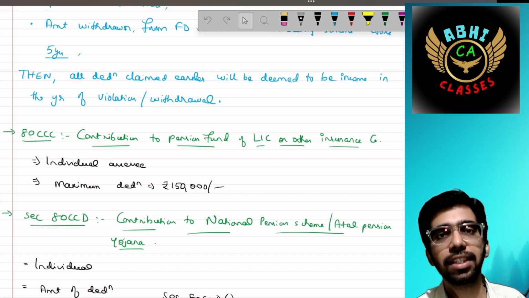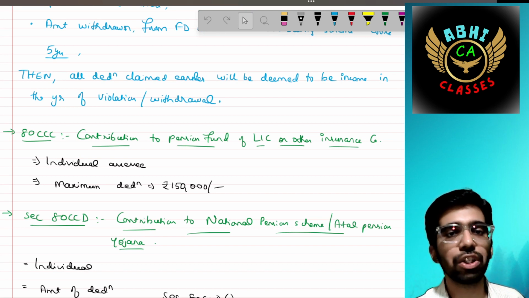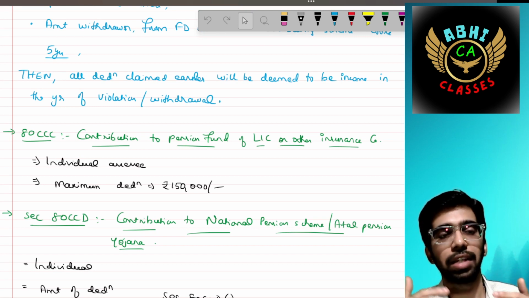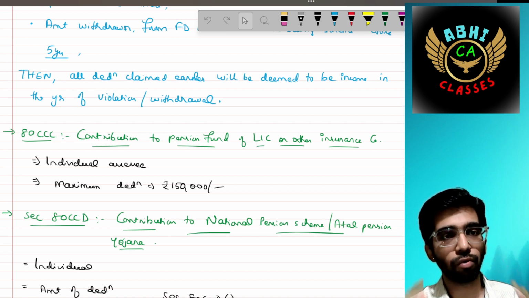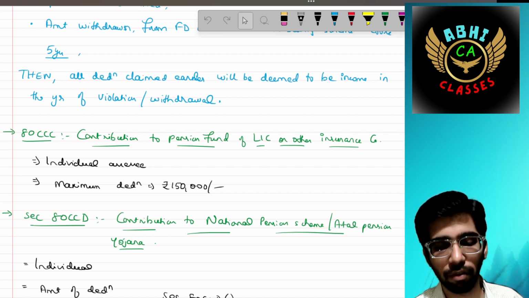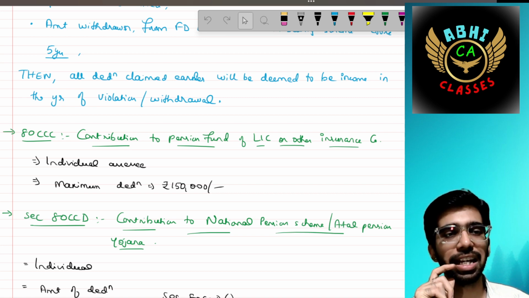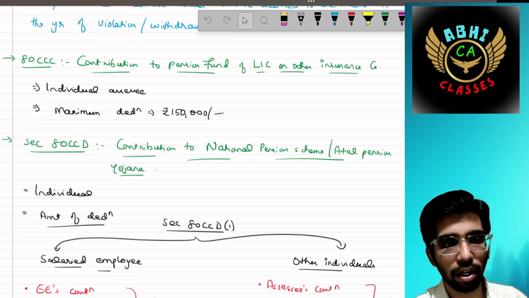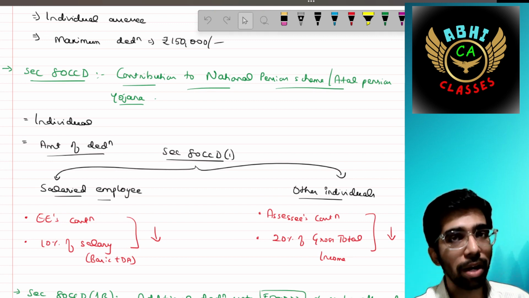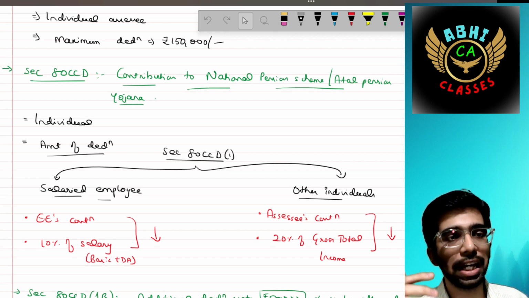Okay, then section 80CCC, the contribution to the pension fund of LIC or other insurance company. For example, for an individual assessee, who is an eligible assessee, the maximum deduction is 1,50,000. If you contribute to an LIC pension fund or any other insurance fund, that benefit can be claimed to the extent of 1,50,000. Then section 80CCD, that is very important from your examination perspective, the contribution to the National Pension Scheme, which also includes Atal Pension Yojana, eligible for all individuals.